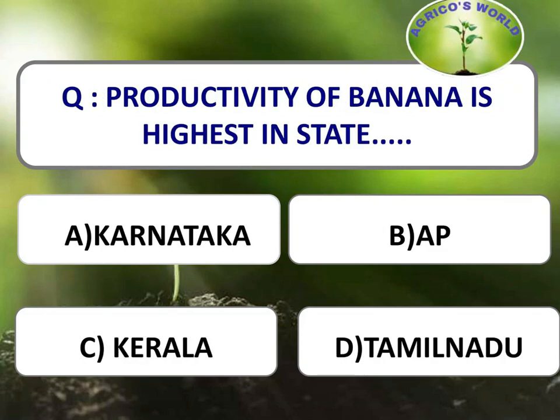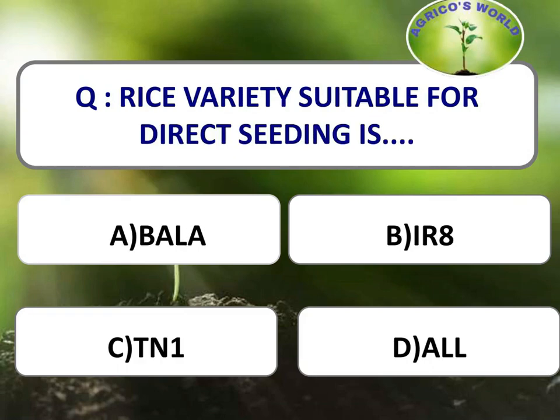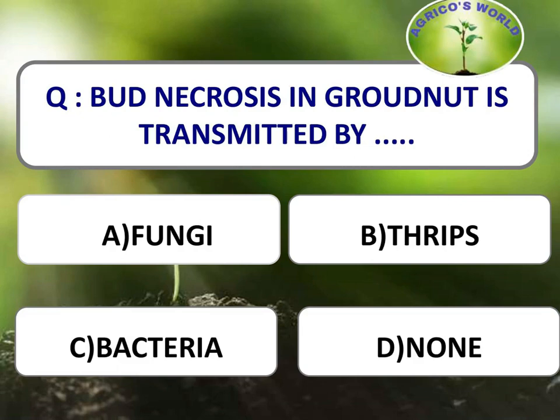Productivity of banana is highest in which state? The productivity of banana is highest in the state of Tamil Nadu. Wilt resistant variety of gram is. The wilt resistant variety of gram is Avrodhi. Rice variety which is suitable for direct seeding is Bala, TN1, IR8. From these, the rice variety which is suitable for direct seeding is Bala. Bud necrosis in groundnut is transmitted by.